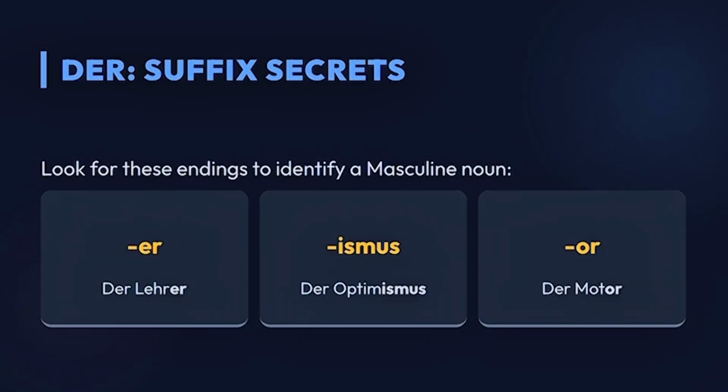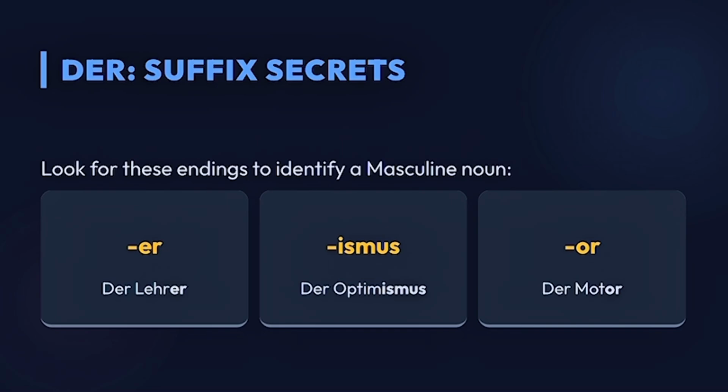There are some secrets for how we can identify when we have to use masculine, feminine, or neutral form. For example, if you have a noun that ends with er, like der Lehrer, it will be the masculine form, der. Another example is ismus, der Optimismus.